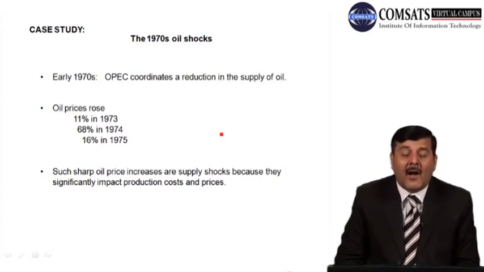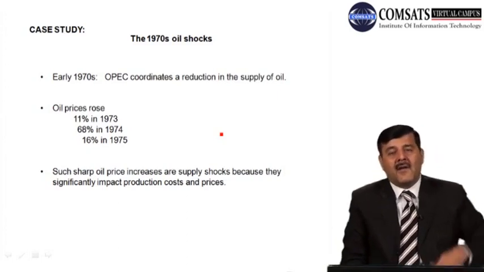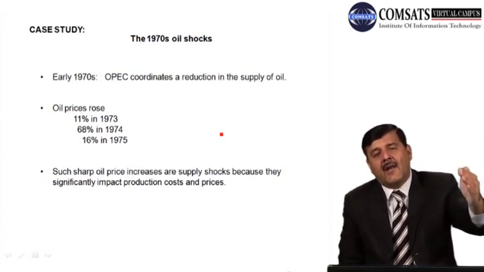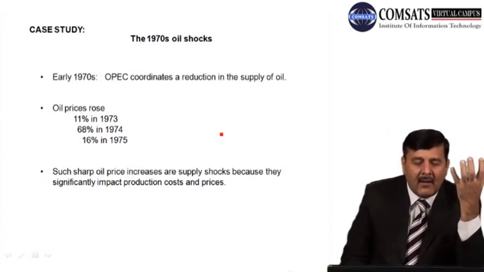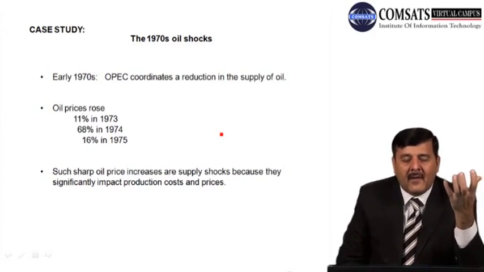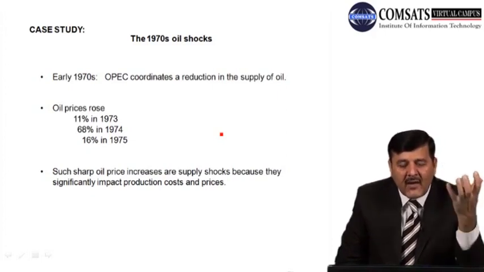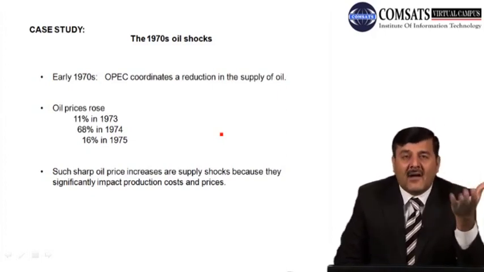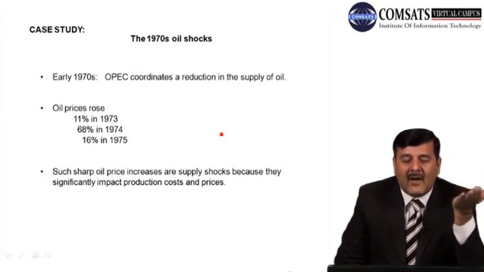So such sharp oil price increases are supply shocks because they significantly impact the production cost and prices. क्योंकि जब ऑयल की प्राइसेस में इजाफा हुआ due to reduction in the supply of oil, तो these are known as the oil price shocks. जब इन प्राइस शॉक्स की वजह से there was a significant impact on the production cost, cost में इजाफा हो गया और prices में इजाफा.